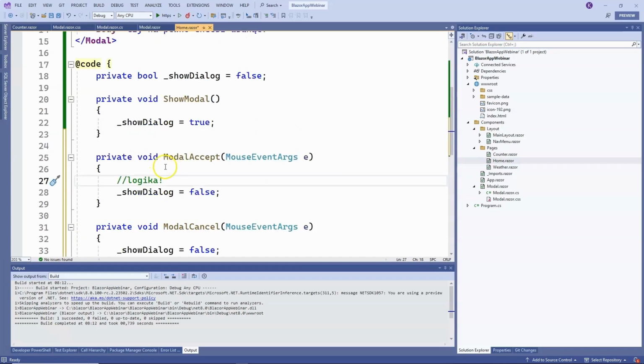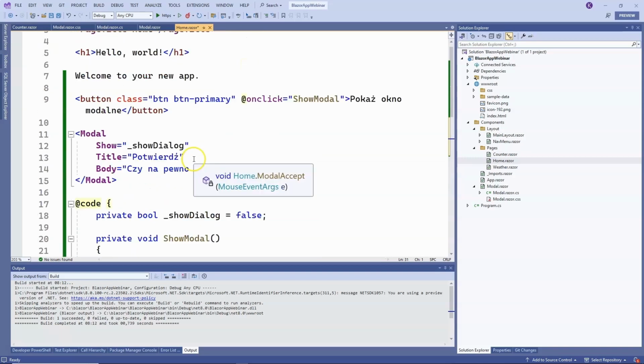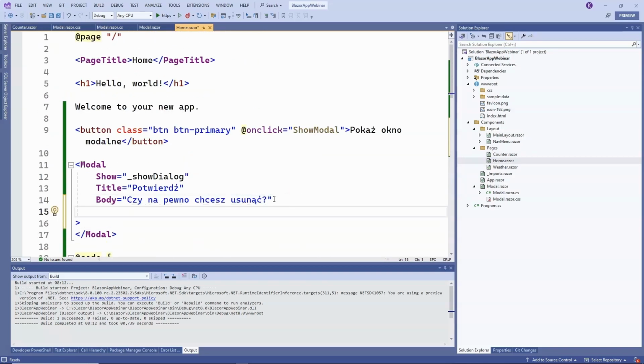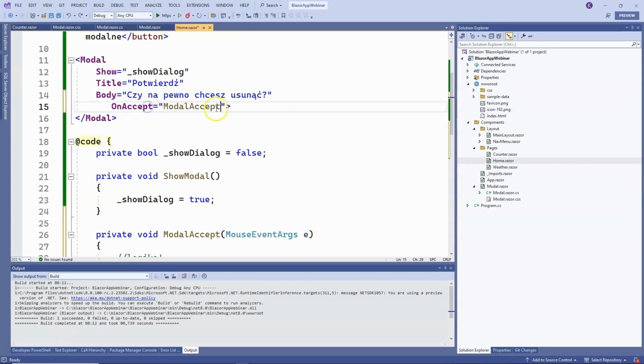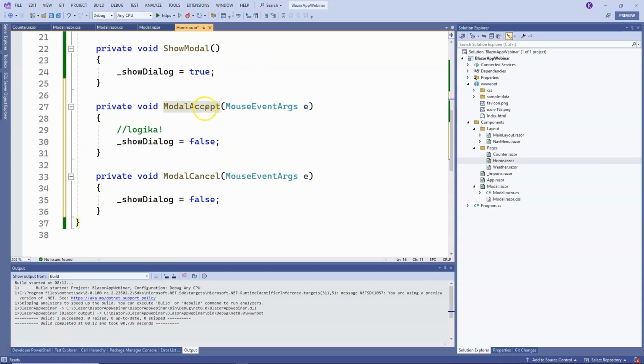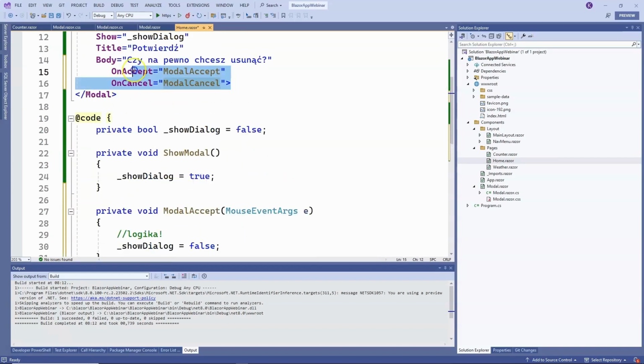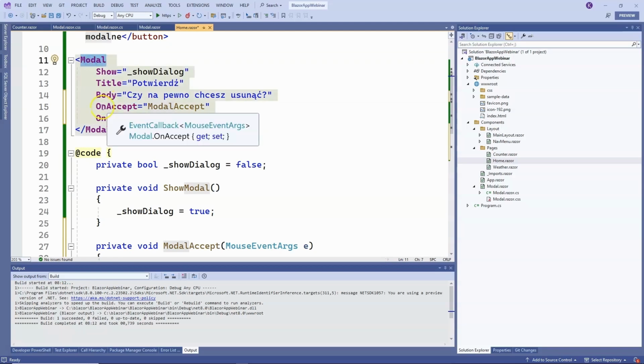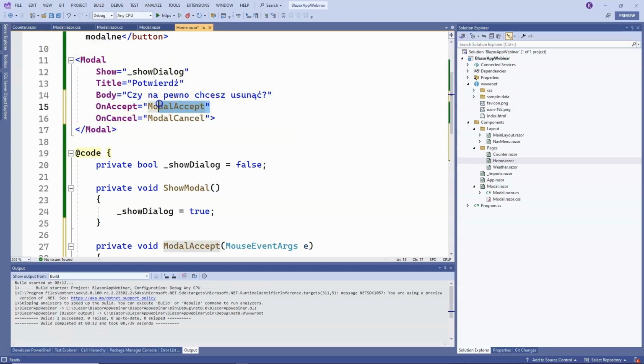And of course, we need to pass these methods as parameters to our component. So OnAccept equals the ModalAccept method, and OnCancel equals the ModalCancel method. This means we pass the appropriate methods as parameters to the modal window, which will be called upon accepting the command, clicking the yes button, and here the ModalCancel method, which will be called when the X button is clicked on the modal window, closing the window, or cancel.